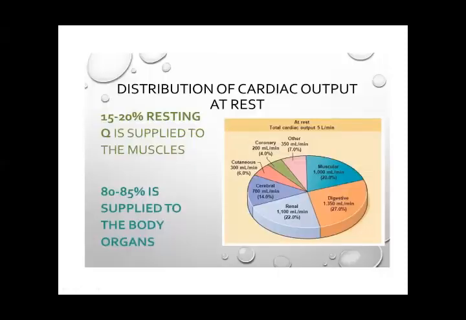These are the percentages of the output, how it is maintained. 15 to 20% in the resting state is applied to muscle. 80 to 85% is applied to the body organs, and out of that 80 to 85, I told you the distribution. I'll show you in the next slide.